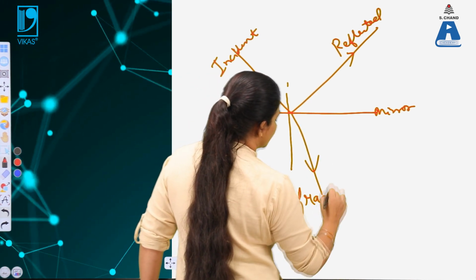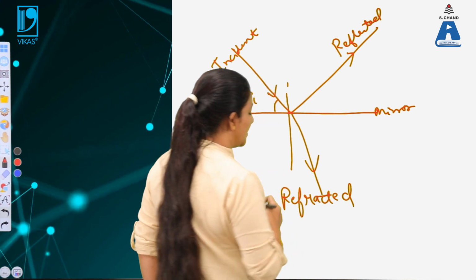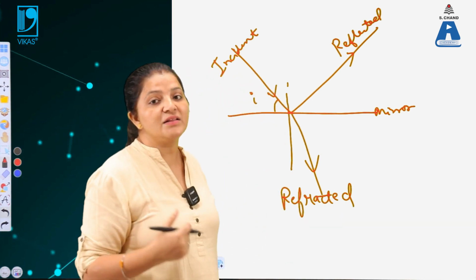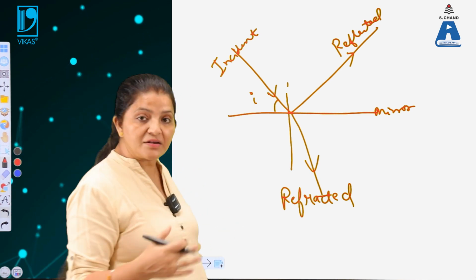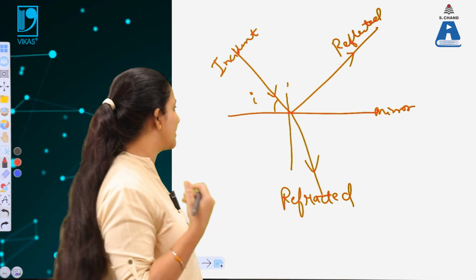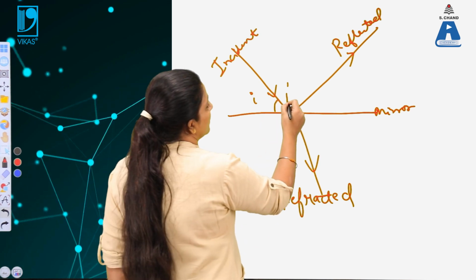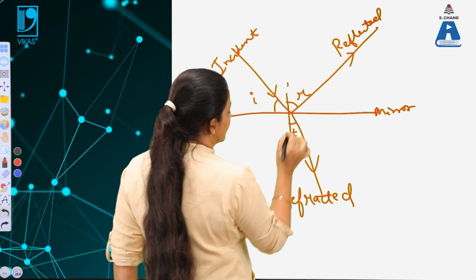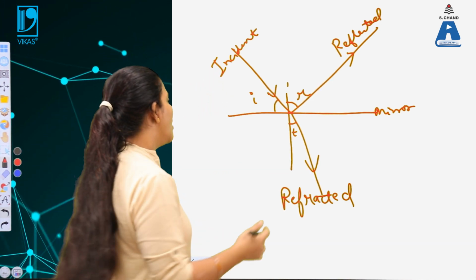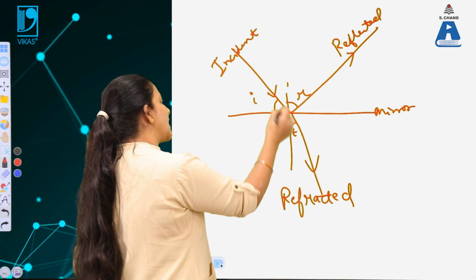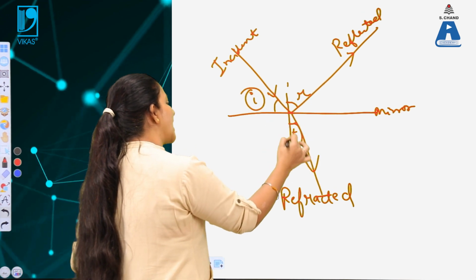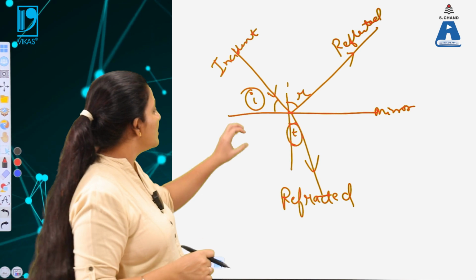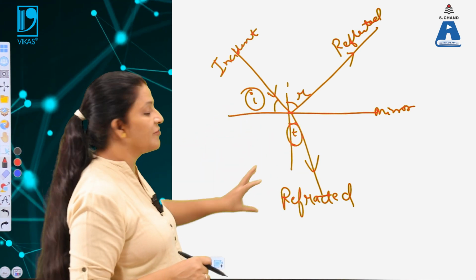So this portion gets refracted. Refracted means the transmitted light. The transmitted part of the light is known as the refracted path of the light. Now if this is the angle of reflection, that is the angle of transmission or refraction. Now what is the relationship between this angle of incidence and this angle of refraction? There is no relationship between the angle of incidence and the angle of refraction.